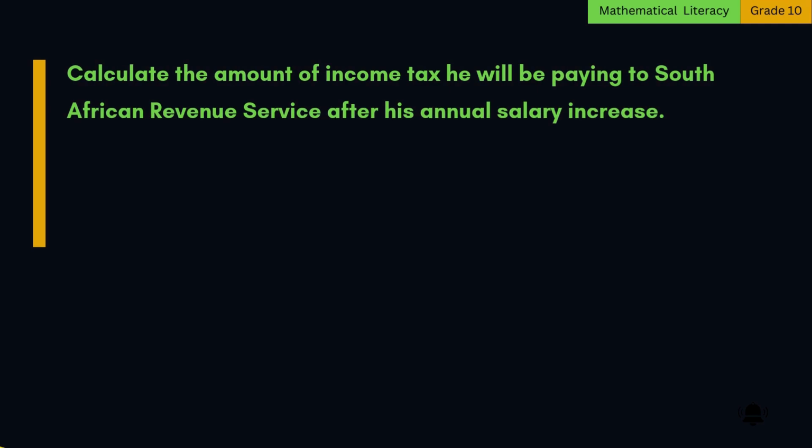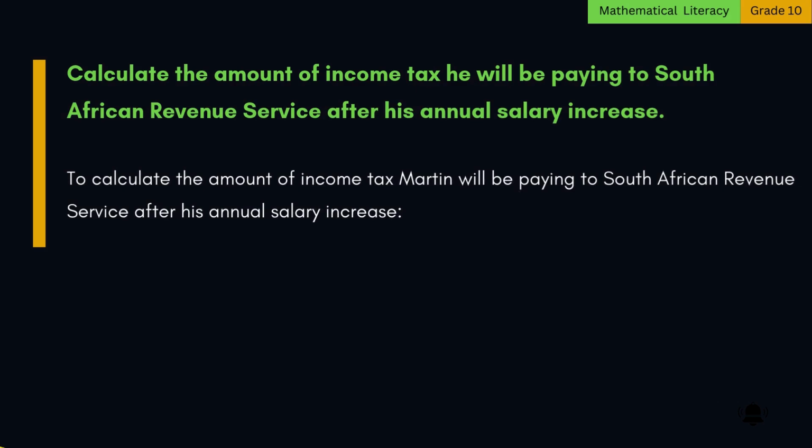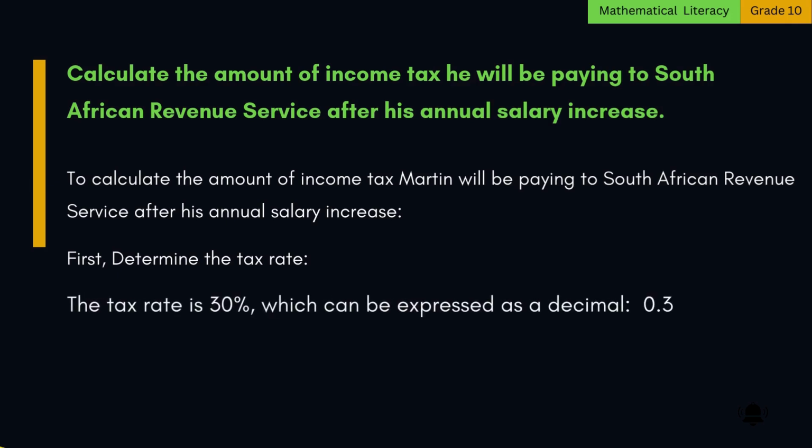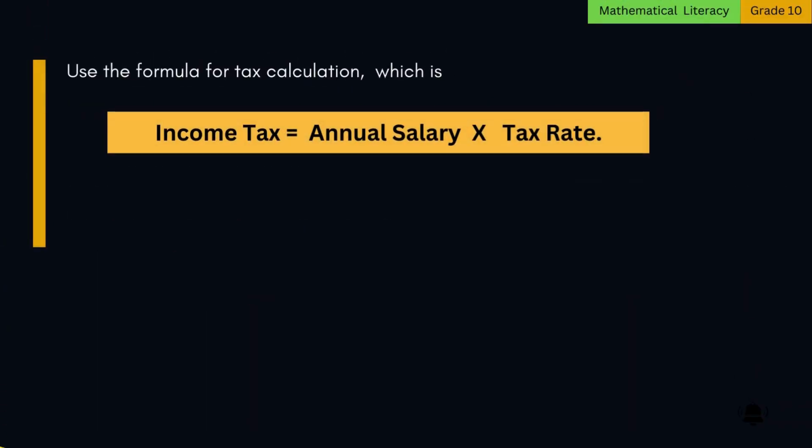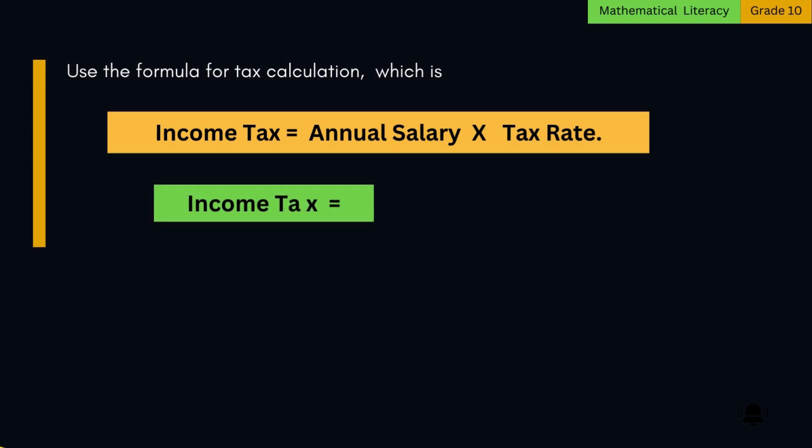2. Calculate the amount of income tax he will be paying to South African Revenue Service after his annual salary increase. To calculate the amount of income tax Martin will be paying to South African Revenue Service after his annual salary increase, first, determine the tax rate. The tax rate is 30%, which can be expressed as a decimal, 0.3. Use the formula for tax calculation, which is income tax is equal to annual salary times tax rate. Substitute Martin's new salary and the tax rate. Income tax is equal to